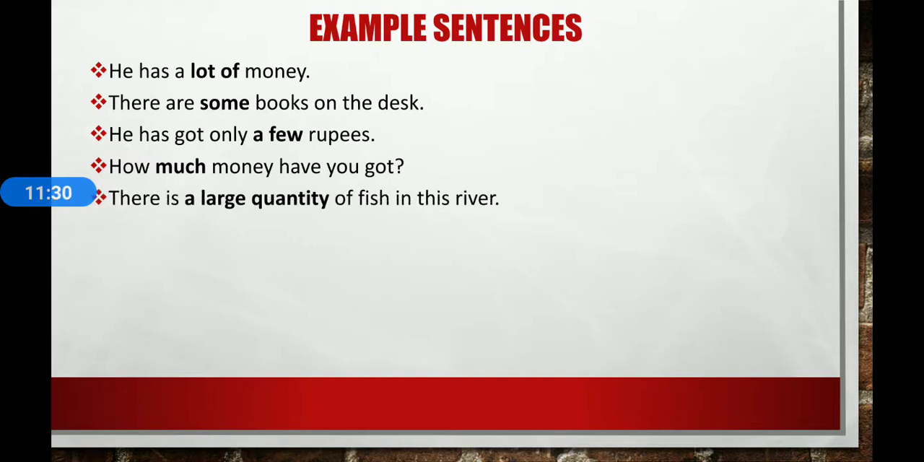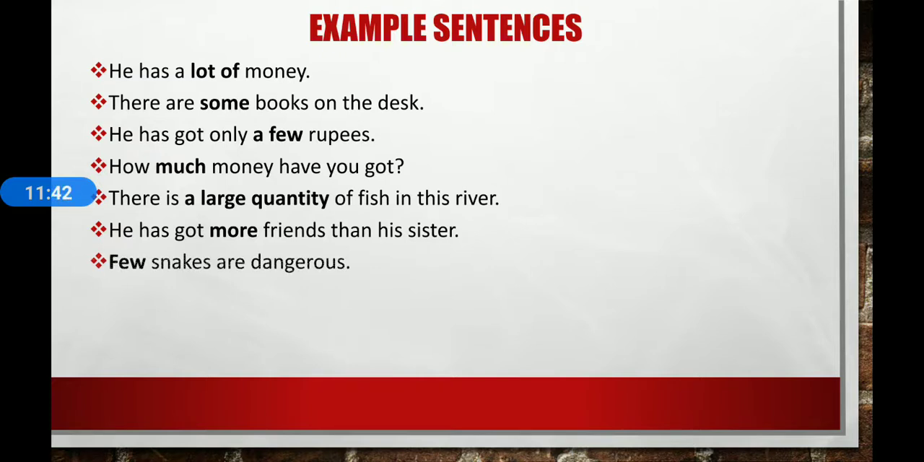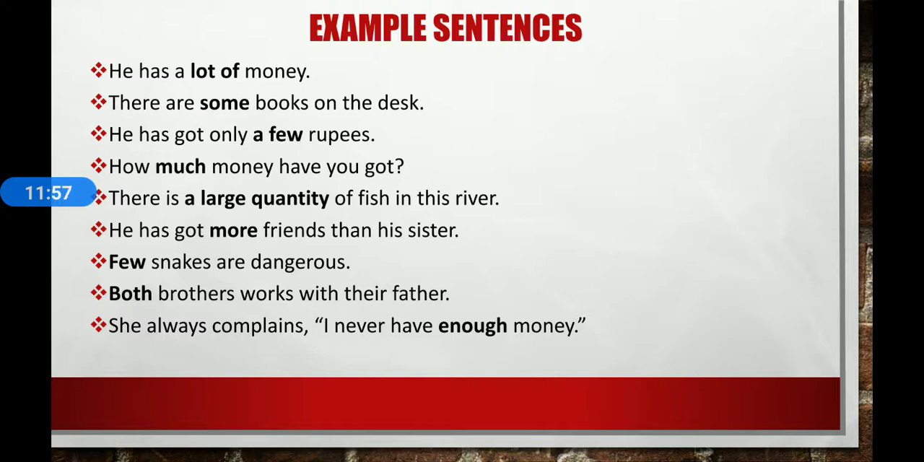There is a large quantity of fish in this river. Here, a large quantity of is a quantifier. He has got more friends than his sister. Here more is a quantifier. Few snakes are dangerous. Few is a quantifier here. Both brothers work with their father. Here both is a quantifier. She always complains, I never have enough money. In this sentence, enough is a quantifier. All of the children live at home. Here all of the is a quantifier in the sentence.